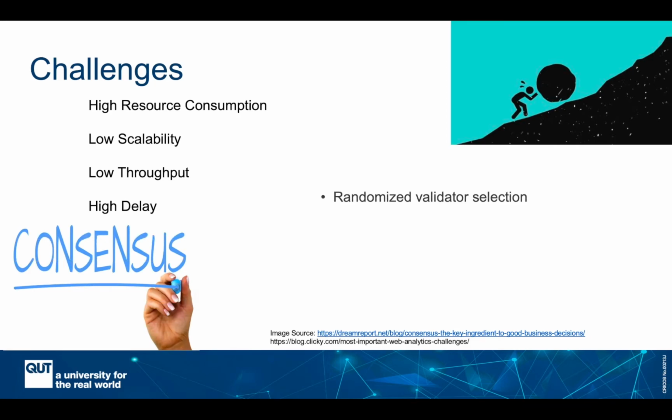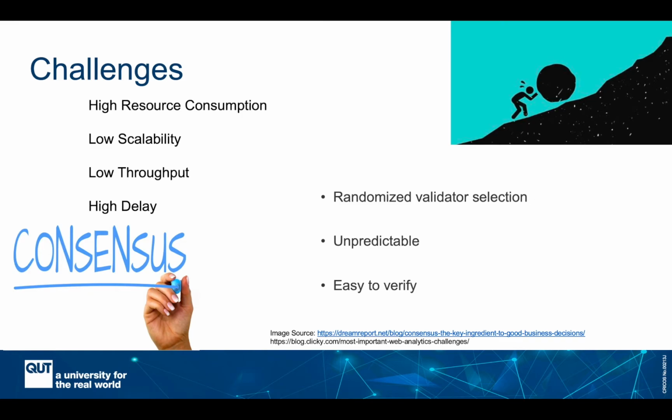So the consensus algorithm basically makes sure that, first, the validator is selected in a randomized and unpredictable manner, and it would be easy for the other nodes to verify that the validator has actually been selected randomly. And it also makes sure that all the nodes in the network have the same view of the ledger, which I will come back to later.